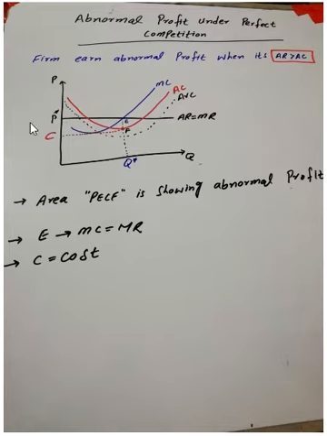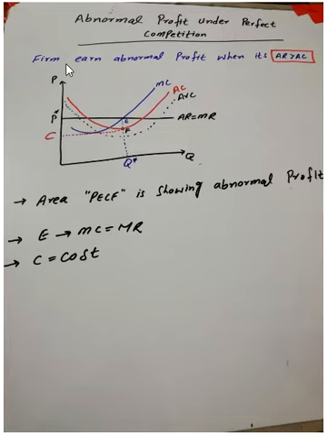under perfect competition. So for deriving the abnormal profit under perfect competition, first we make the marginal cost graph, which is this blue line. At the point where marginal cost is cutting marginal revenue from below, this is the optimum or equilibrium level of output. So we derived the output level here.